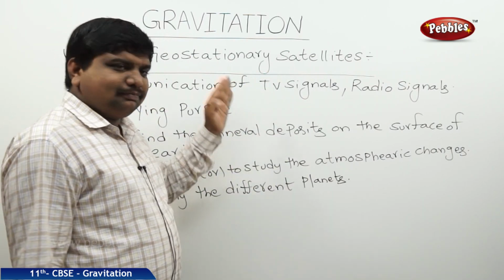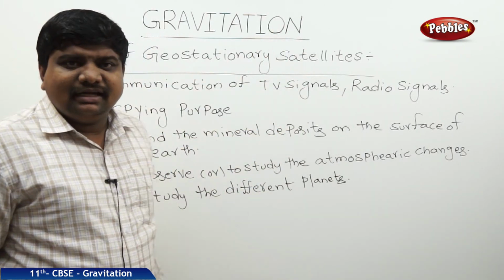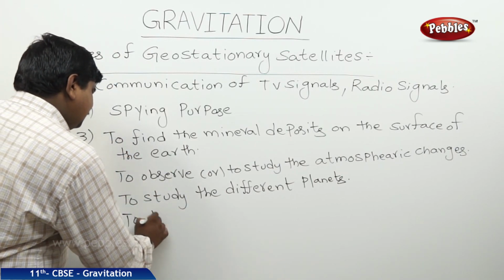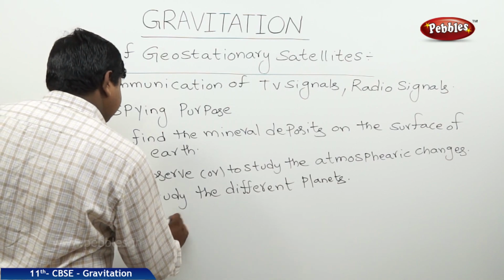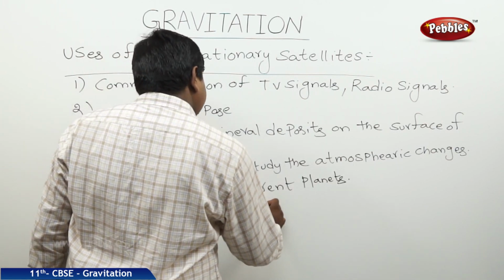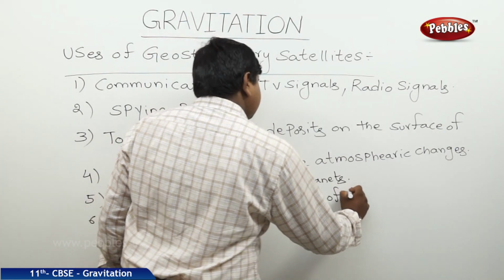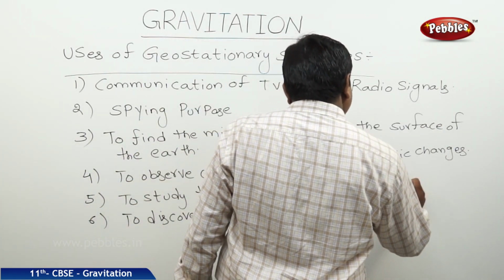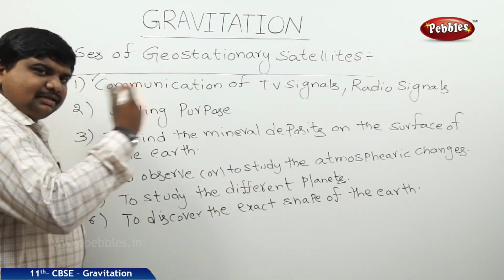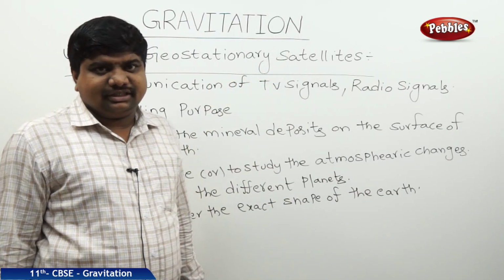The picture of the earth at that given part will be discovered and discussed by the geostationary satellites. So these satellites are useful to discover the exact shape of the earth. Among these, communication is the most revolutionary thought behind launching geostationary satellites.